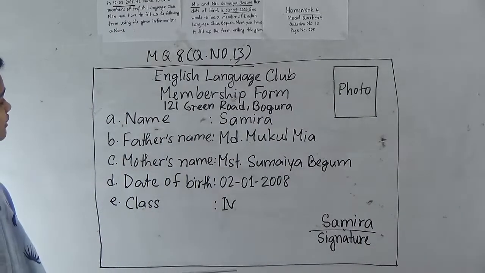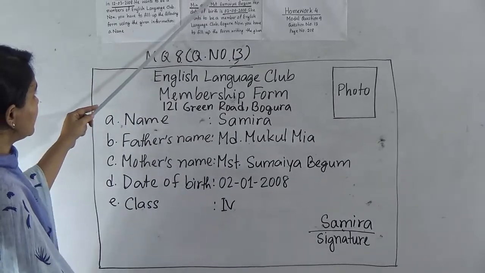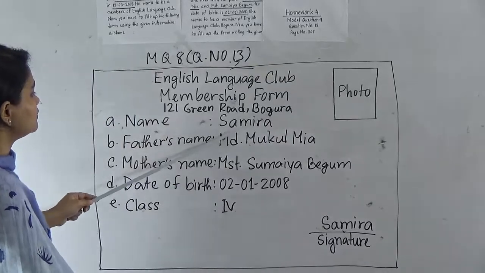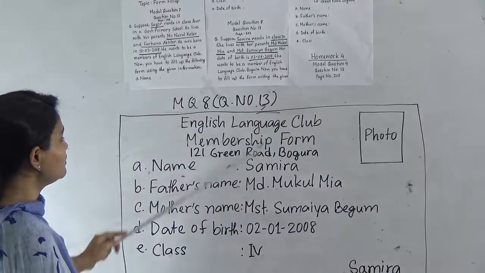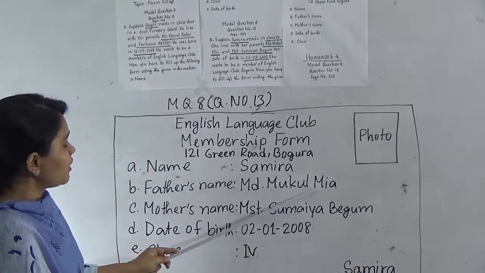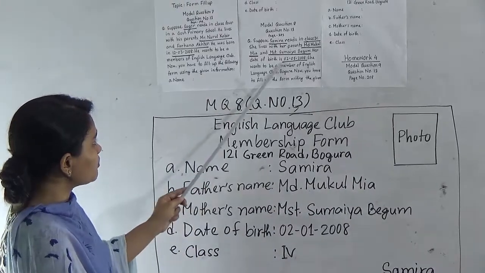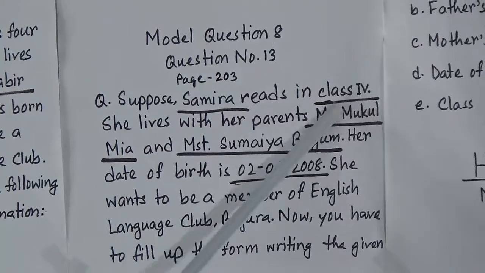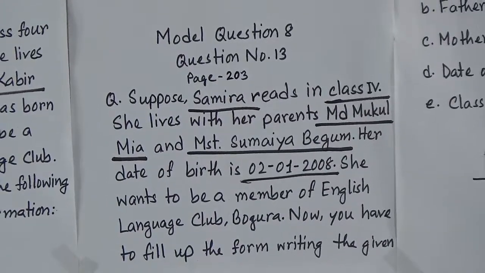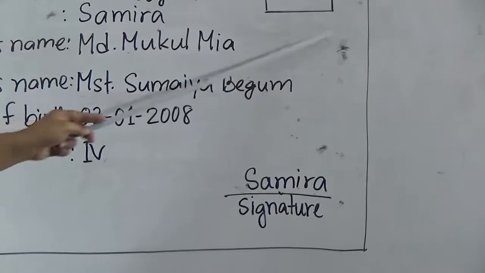We use all the given information from the question to fill up this form. Now look, the name of this applicant is Samira. So we also wrote here Samira, and father's name is MD Mukul Mia. We also wrote MD Mukul Mia, and mother's name is Musammad Sumaya Begum. Now look, Musammad Sumaya Begum, and date of birth 02/01/2008, and Samira reads in class 4. So we also write here class 4. And now there is a signature of Samira and the photo of Samira.